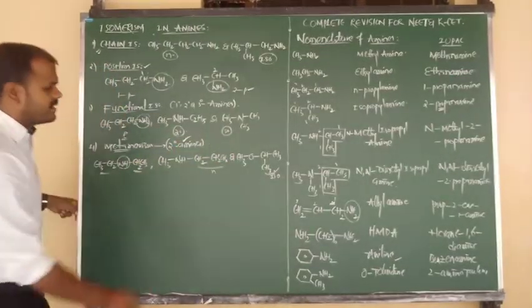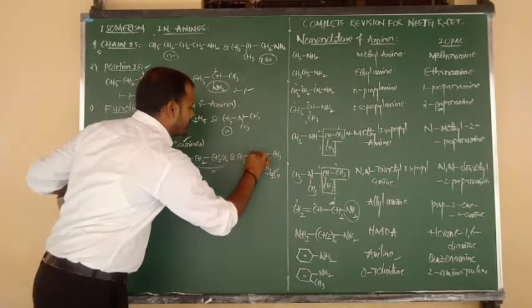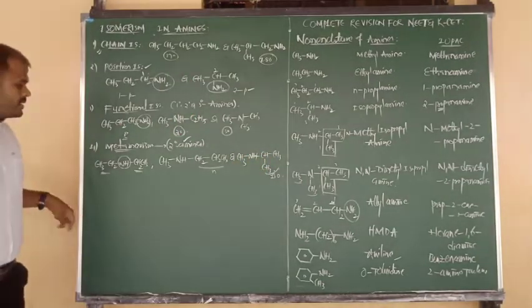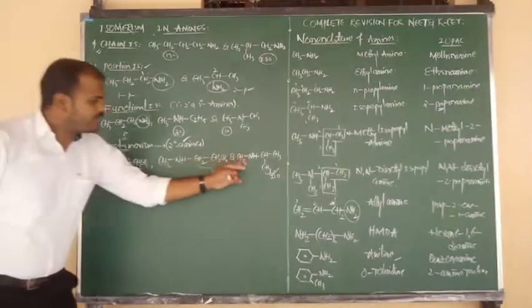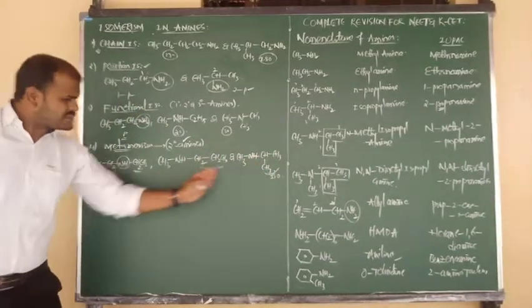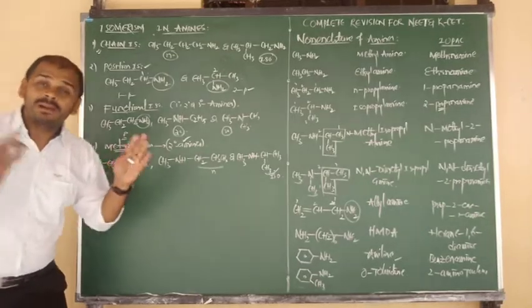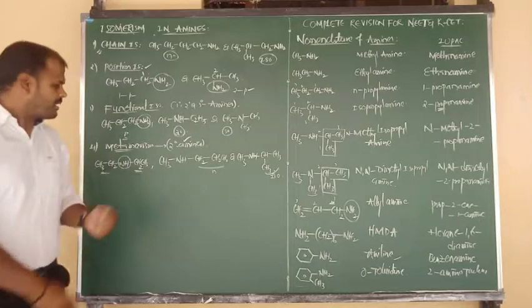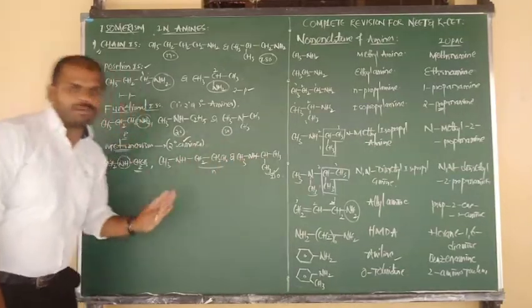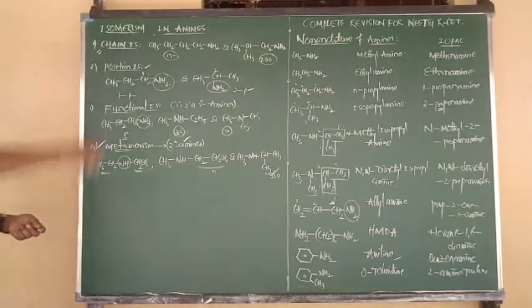Secondary, secondary, secondary. So diethylamine, methyl N-propyl amine, methyl isopropyl amine are compounds having the same molecular formula, but there is a difference in the arrangement of the alkyl side chain. There must be variation in the alkyl side chain. That is the meaning of metamerism.